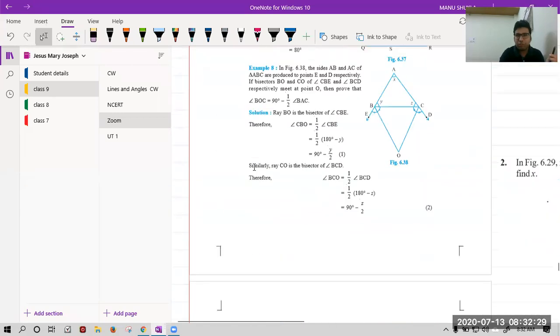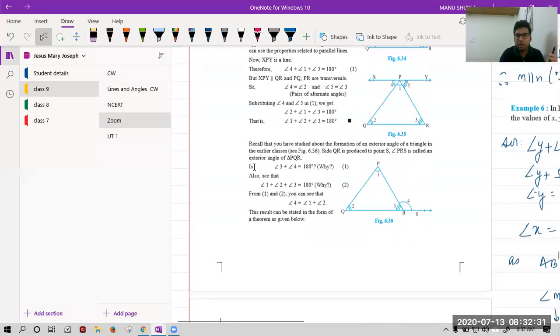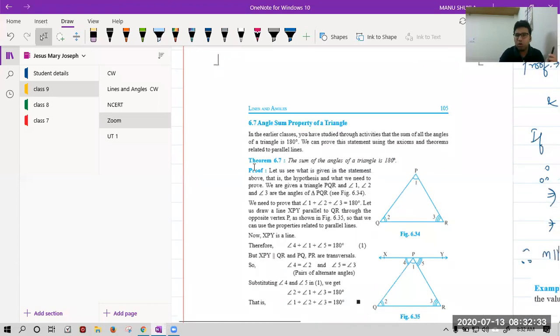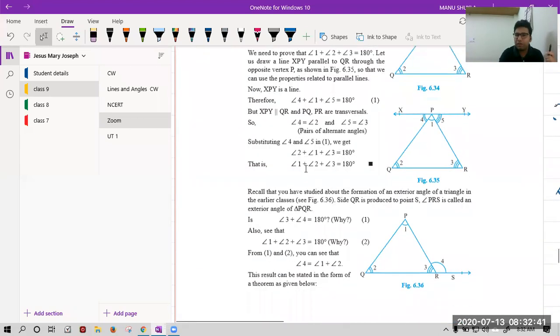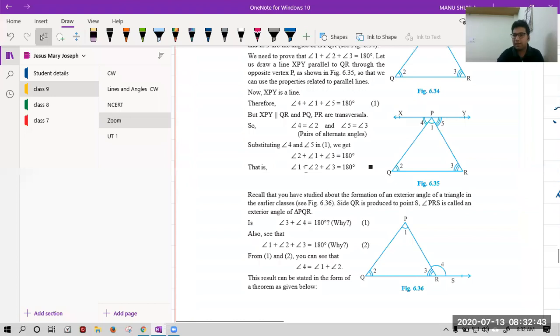So the next theorem that we will be studying tomorrow is angle sum property, that we already know, that the sum of all the interior angles of a triangle is 180 degrees, and we will prove it tomorrow. After that, we will read the next theorem, that the exterior angle is equal to the sum of interior opposite angles. I request you all to read these concepts and try questions 1, 2, 3 of the next exercise. They're very easy. Okay.